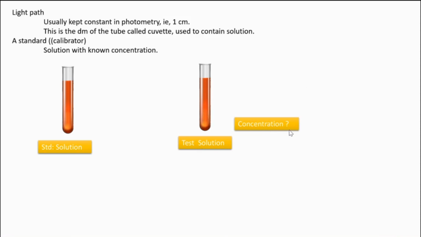We first check the absorbance value of the standard solution, and after that we compare the absorbance value of the test solution with the standard and interpret the concentration of the test solution by substituting the values in the equation that I explained just before in the former slide.